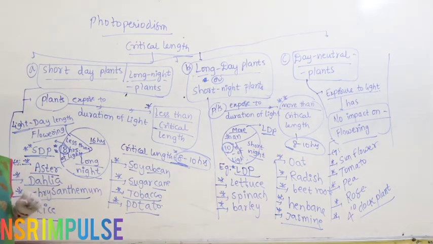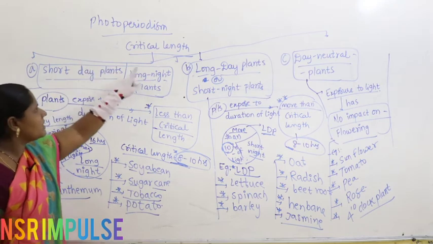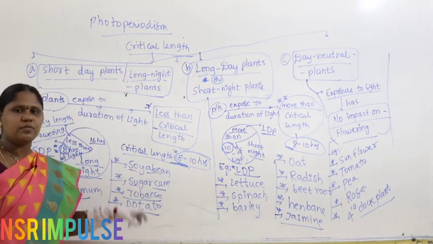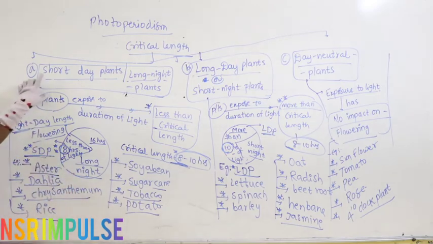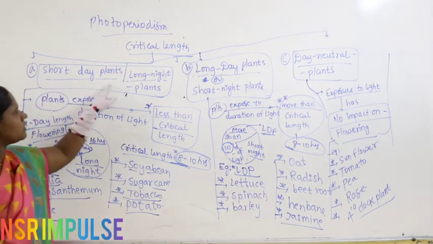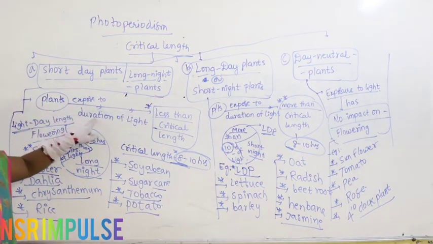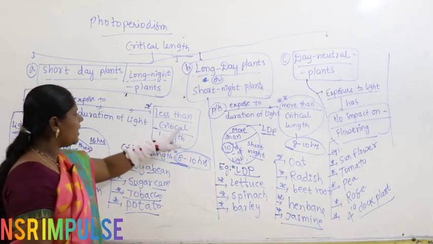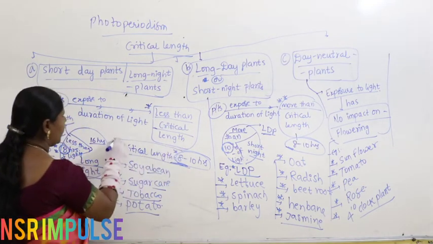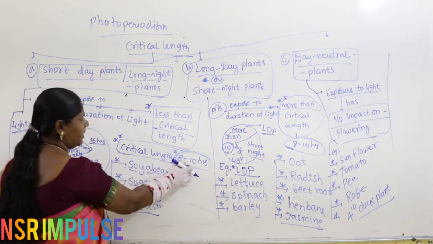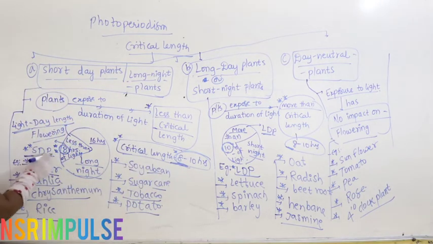Let us have a quick review. Photoperiodism is nothing but the effect of light on flowering. What is critical length? The duration of light at which it induces flowering. So, the first category is short day plants, also called long night plants. What are they? Plants exposed to a duration of light less than the critical length. Let us imagine for most plants the critical length is 8 to 10 hours. If it is less than 8 to 10 hours, then they are called short day plants.